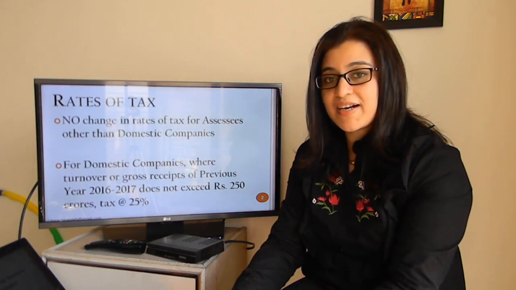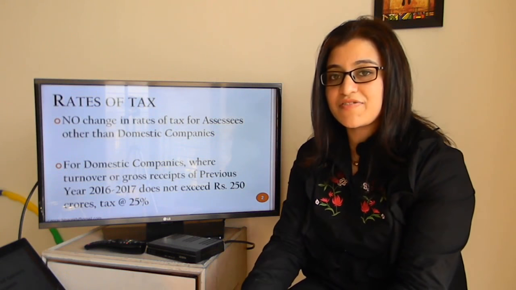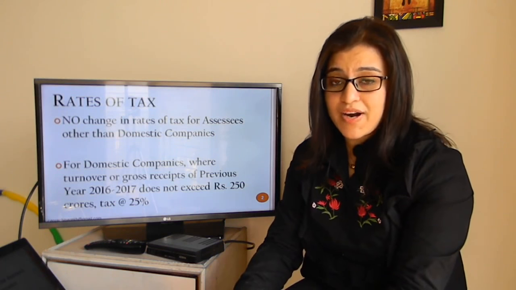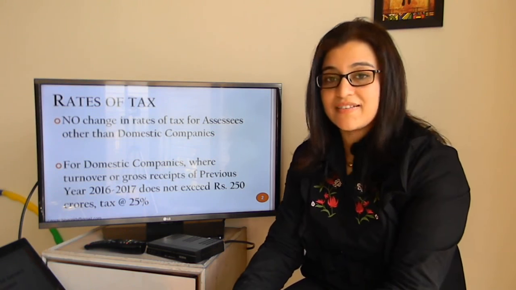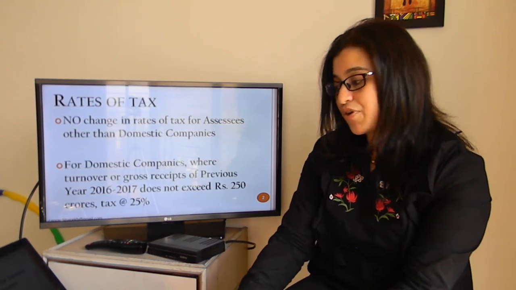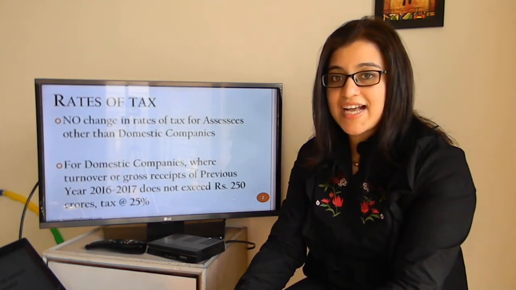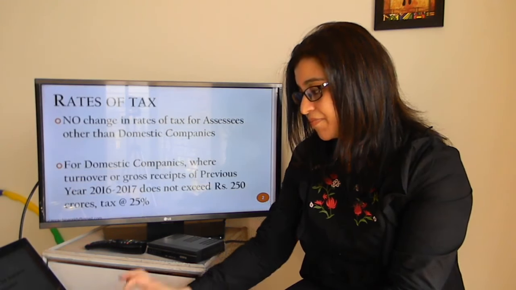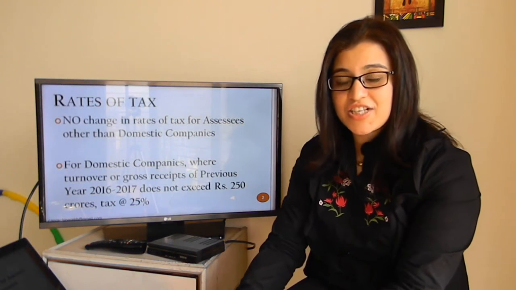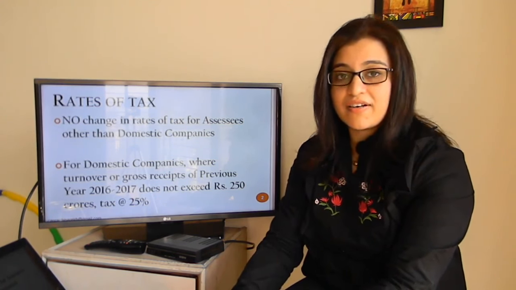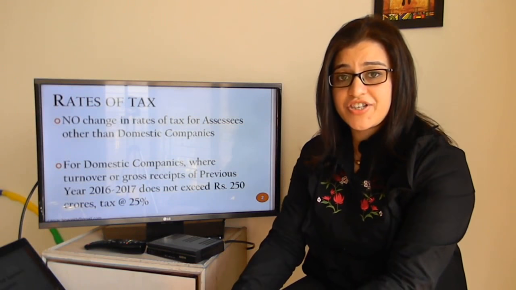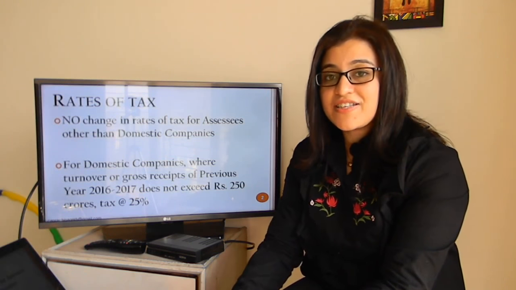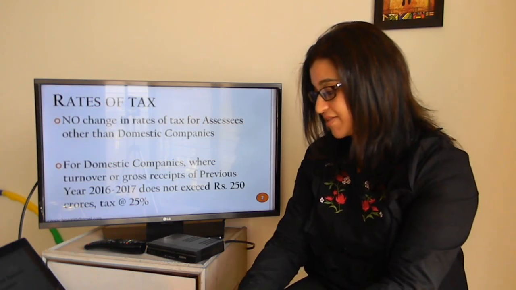In respect of domestic companies whose turnover or gross receipts of the previous year 16-17 does not exceed an amount of rupees 250 crores, the tax rate has been determined at 25%. For domestic companies other than these, the tax rate continues to remain at 30%. Apart from that, there are no changes as such in the rates of surcharge. However, the secondary and higher education cess has now been renamed as health and education cess and has been increased to 4% from 3%.